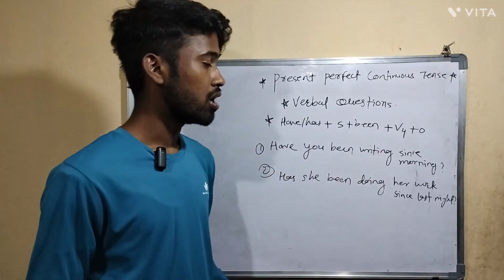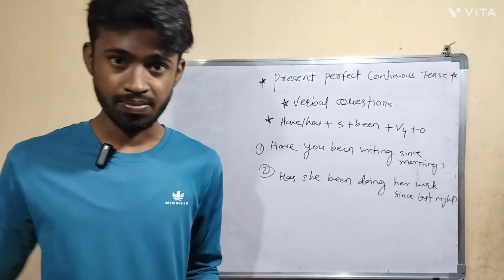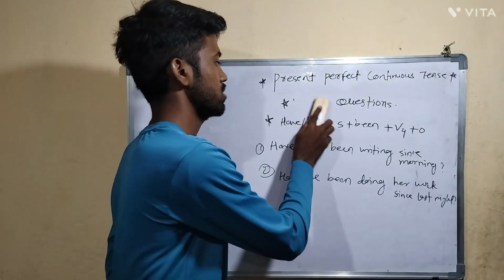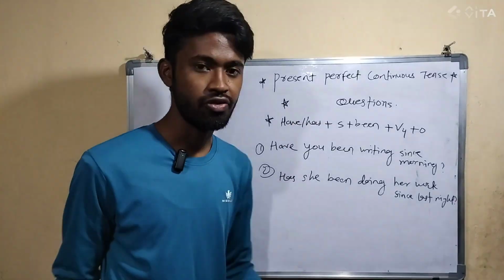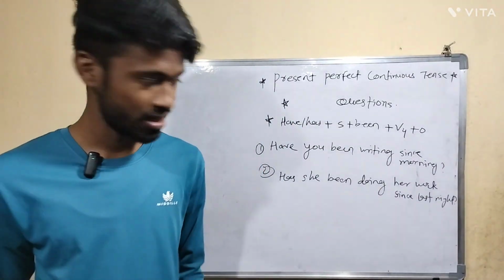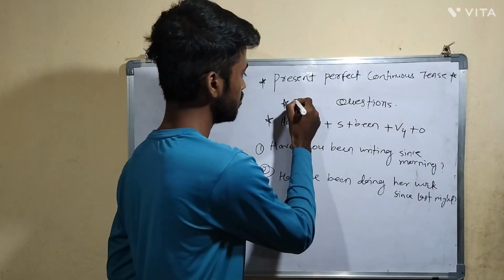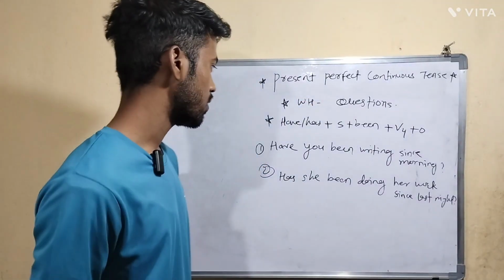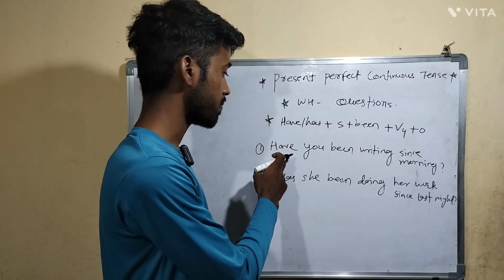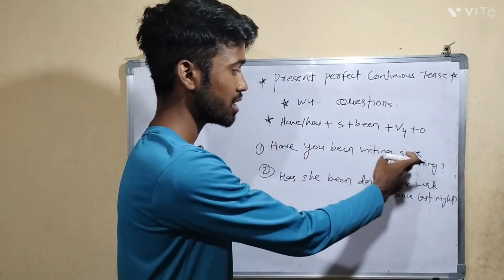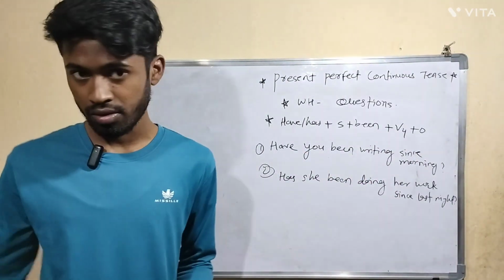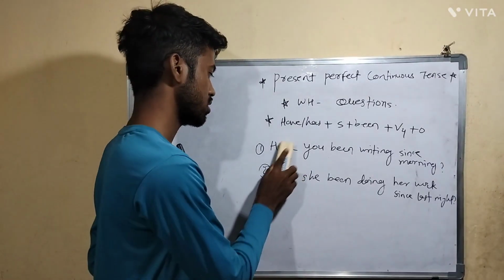Now let's see the last one, that is WH questions. In a WH question, WH words will be there at the starting. Now let's say, how have you been writing since morning? Here I will turn this question into a WH question.